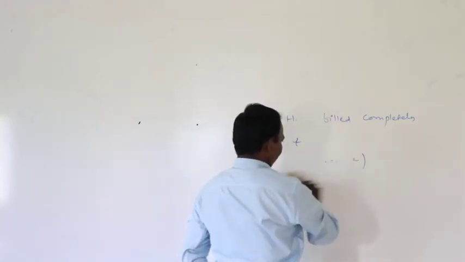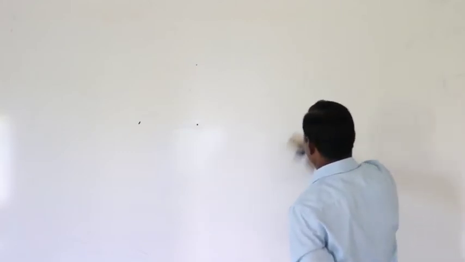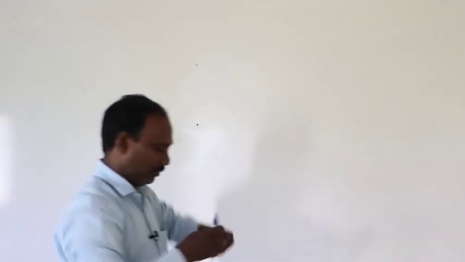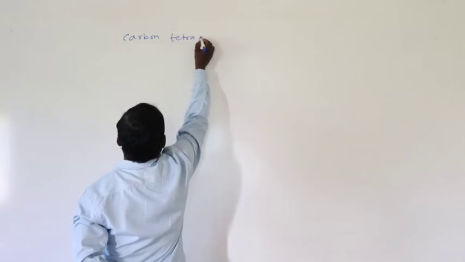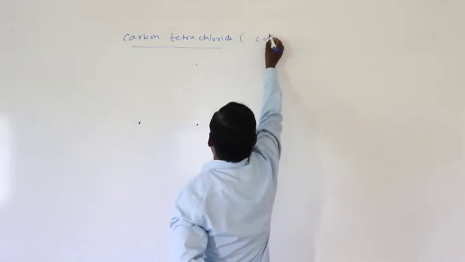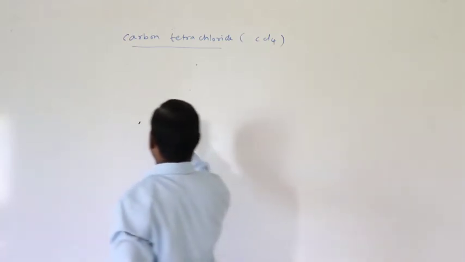The second polyhalogen compound is carbon tetrachloride, CCl4.